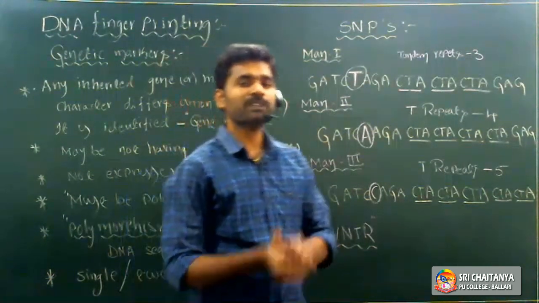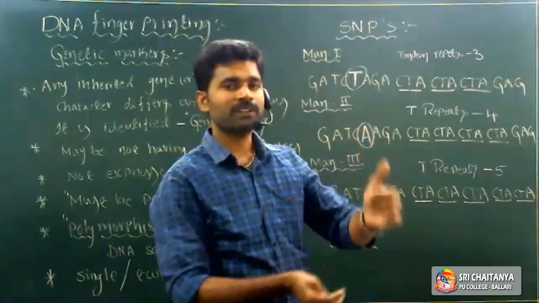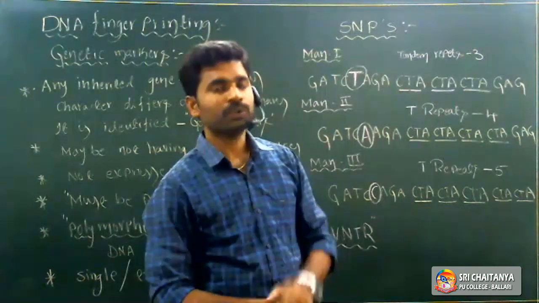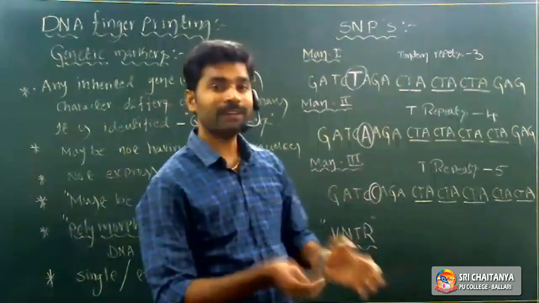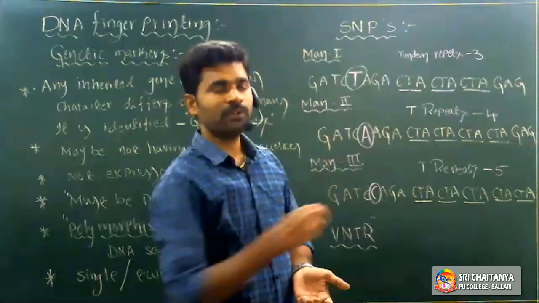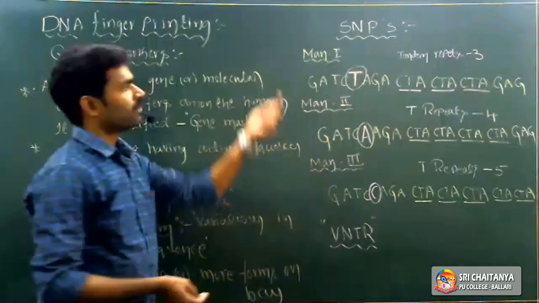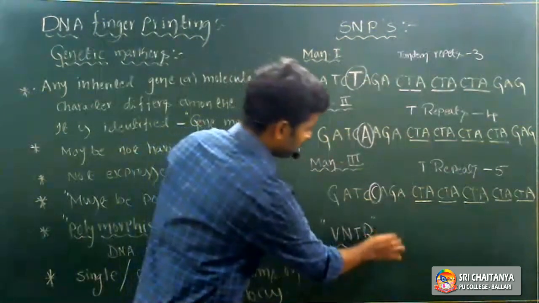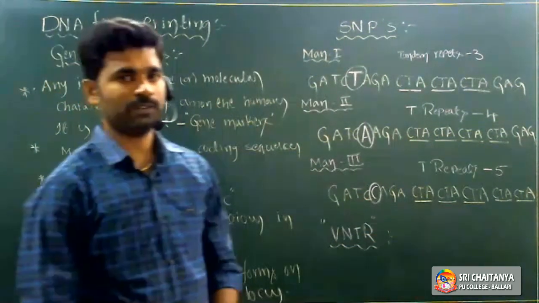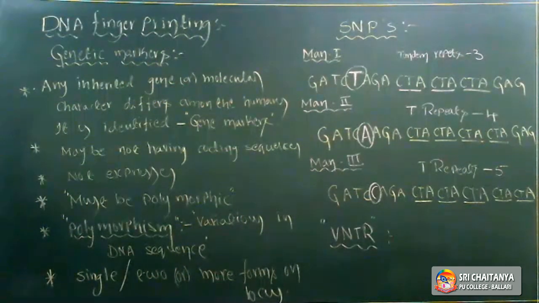But whenever the genetic material is inherited by the child, the child consists of the father's VNTRs and the mother's VNTRs, right? Two sets of VNTRs are present in each and every organism: one set of VNTRs from the father, one set from the mother. Like that, the variable number of tandem repeats varies from one organism to another organism. So that's a brief introduction about DNA fingerprinting.